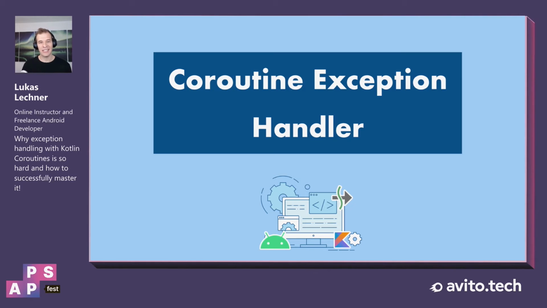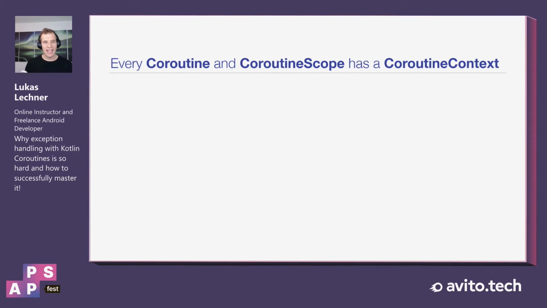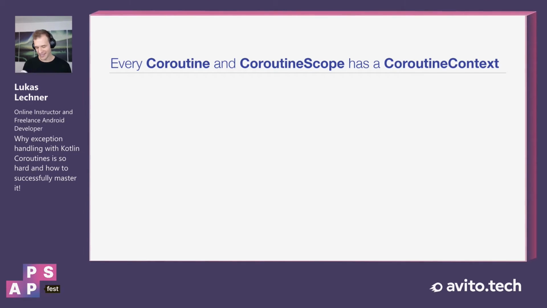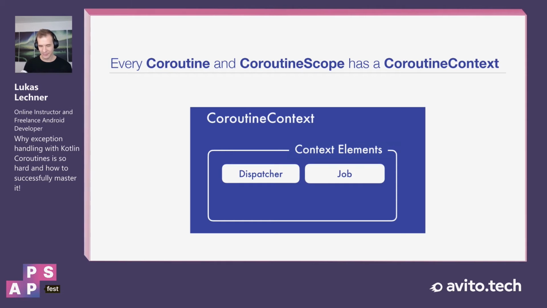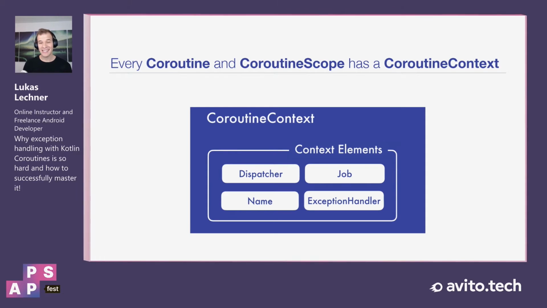Well, we can install a coroutine exception handler. But how can we actually achieve this? How can we install one? As you might know, every coroutine and every CoroutineScope has a coroutine context. And in this context, we have some context elements which add some additional technical information to our coroutine or our CoroutineScope. And some of the context elements are the dispatcher, the coroutine job, the coroutine name, but also the coroutine exception handler.